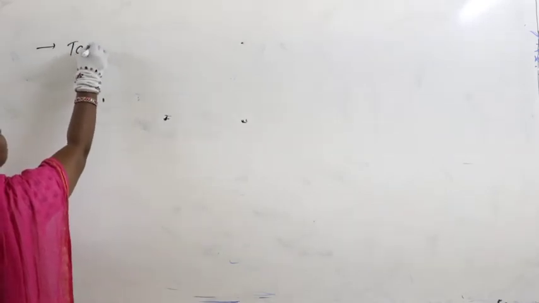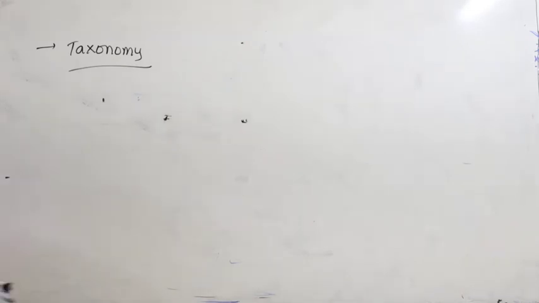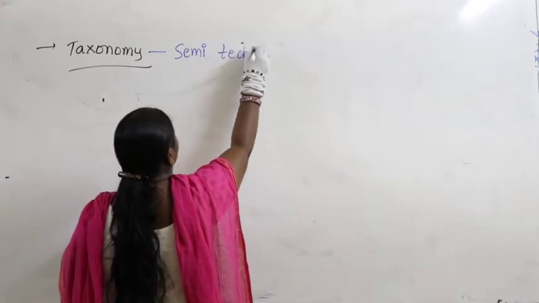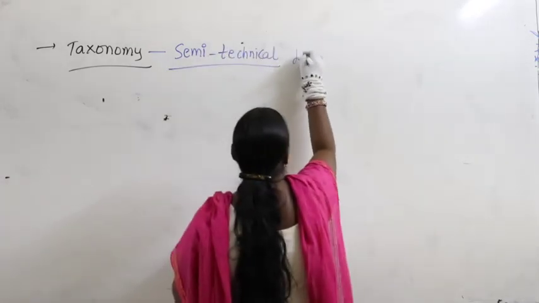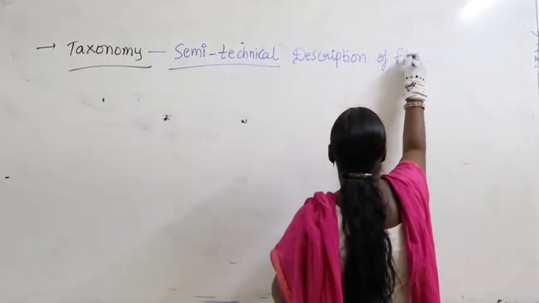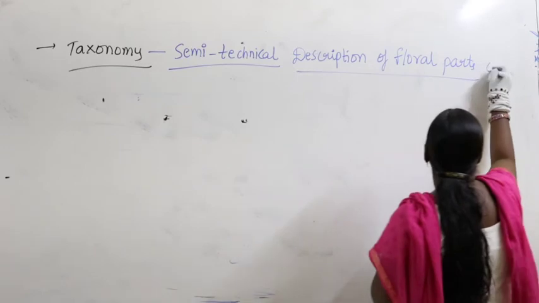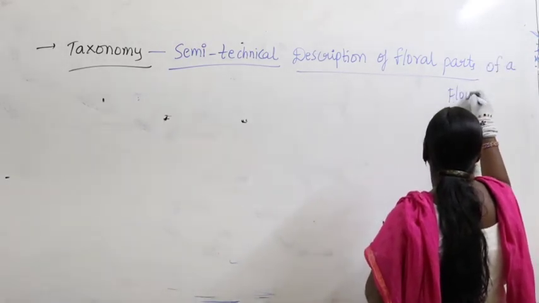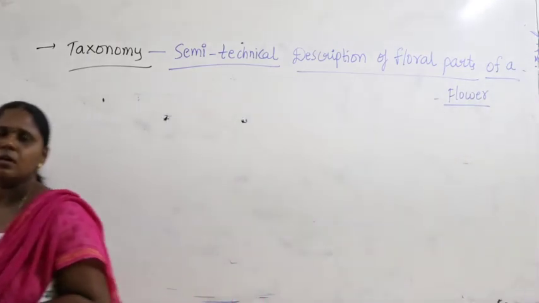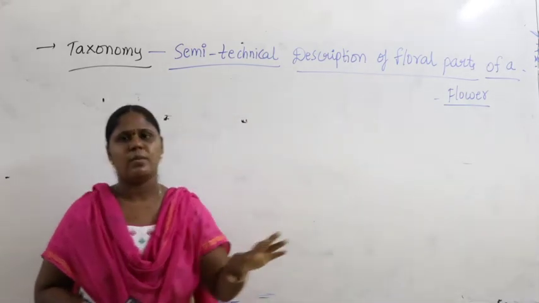Okay, so if you take taxonomy, what do you study now? In the branch called taxonomy, we study the semi-technical description of floral parts of a flower.